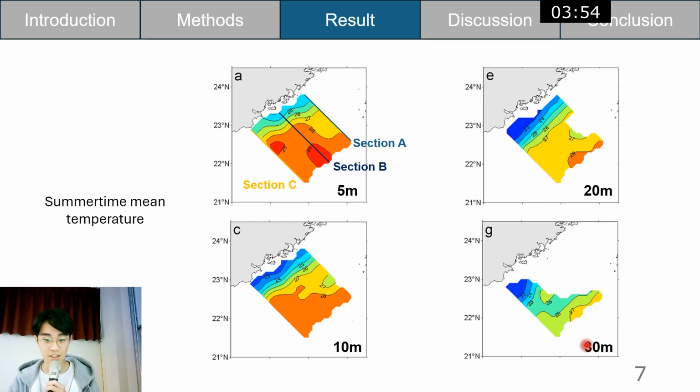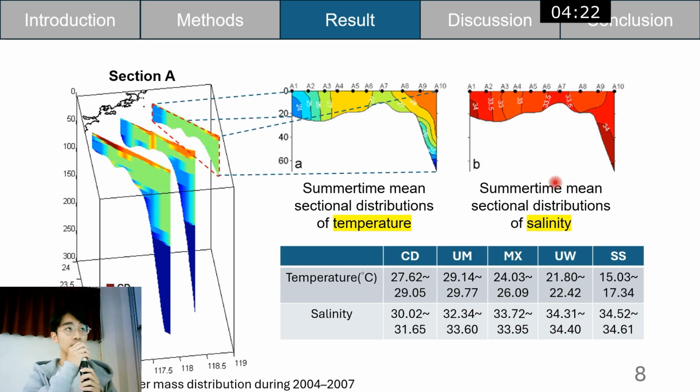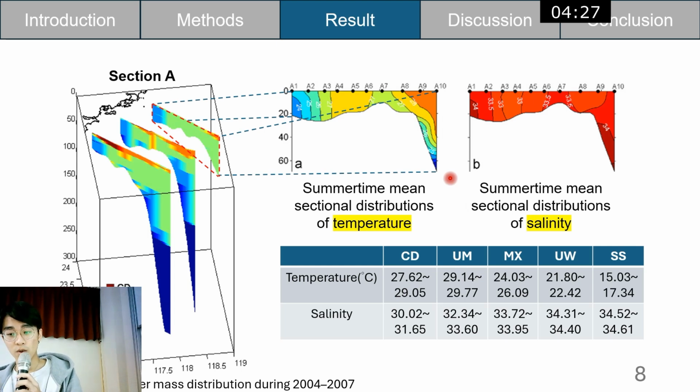Then they do the vertical view for section A, for example, like this. They use this to make the summertime mean sectional distribution of temperature and salinity, and use the fuzzy clustering method mentioned above to classify the water masses here.